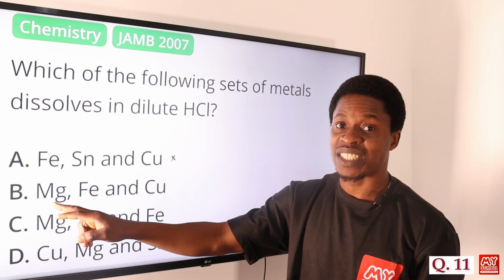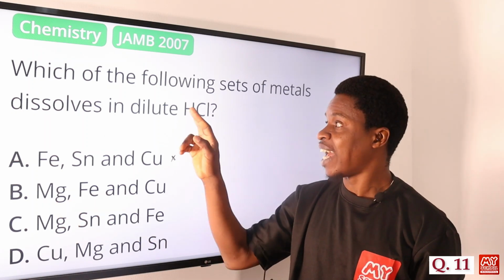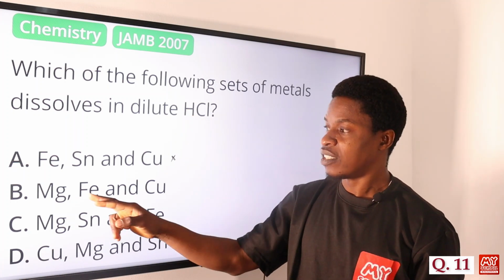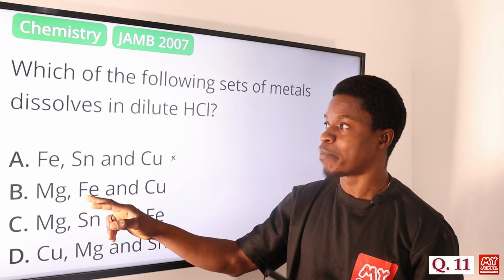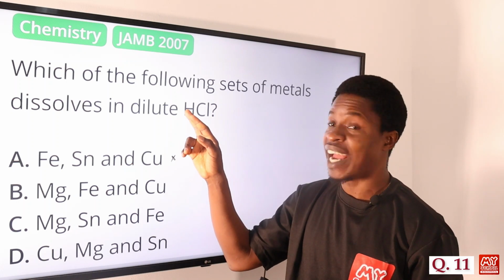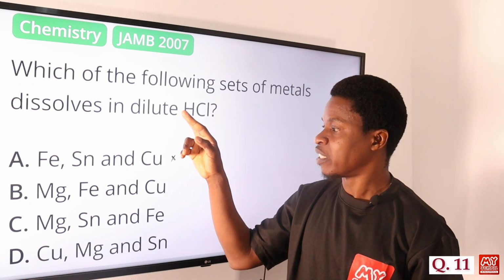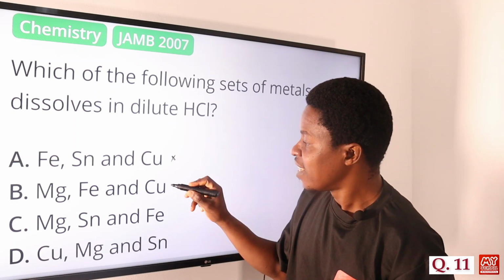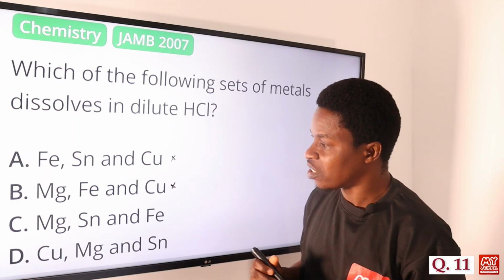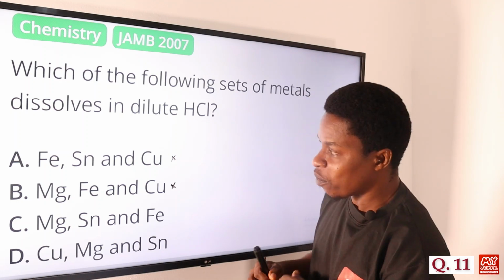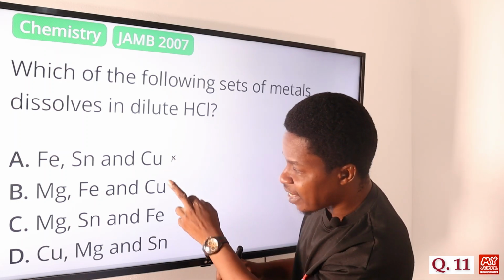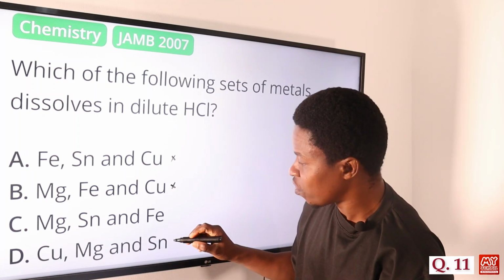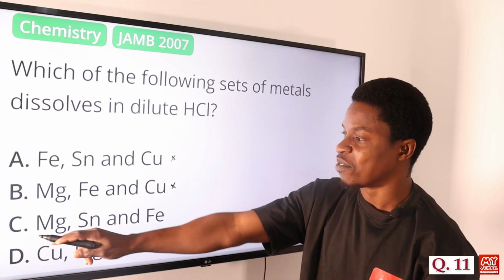We eliminate that. Option B says magnesium. Of course, magnesium is a more reactive metal than hydrogen, so it has the power to displace hydrogen from this HCl. The same thing, iron also has the power to displace. It is more reactive than hydrogen, so in the reactivity series it can displace this. But here comes copper again, and the same thing happens: copper will not. So let's look at the options that have copper so that we don't waste our time. We have copper here, we have copper here. Copper definitely is below hydrogen, so this is also eliminated. So we are left with option C.